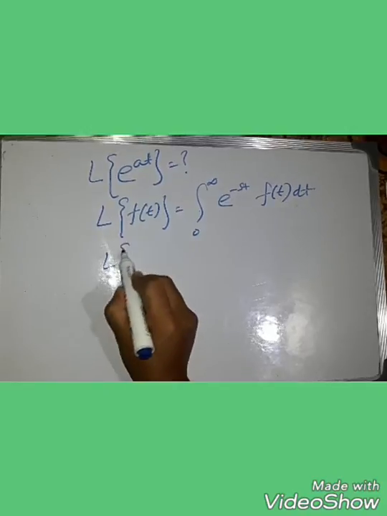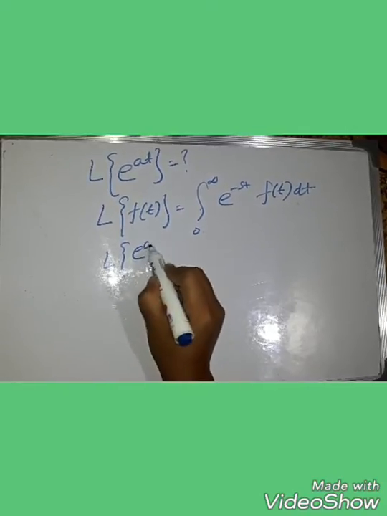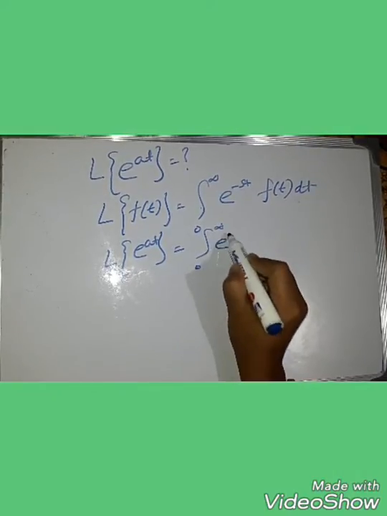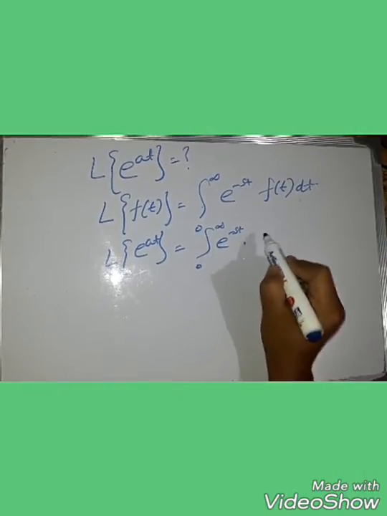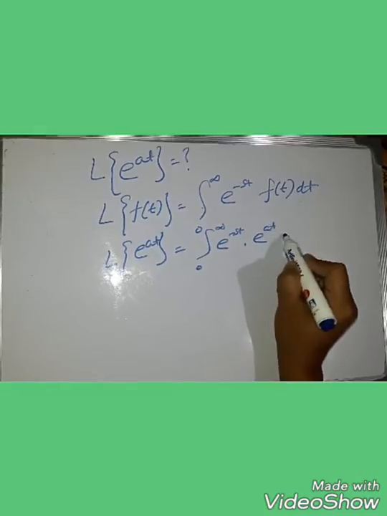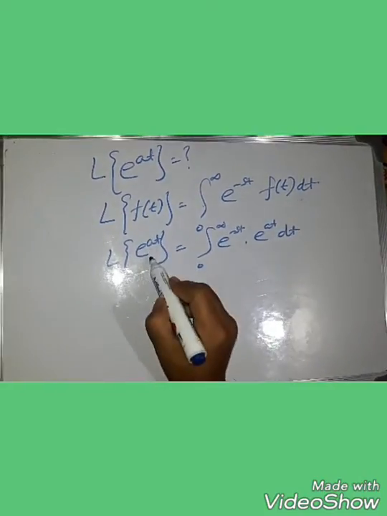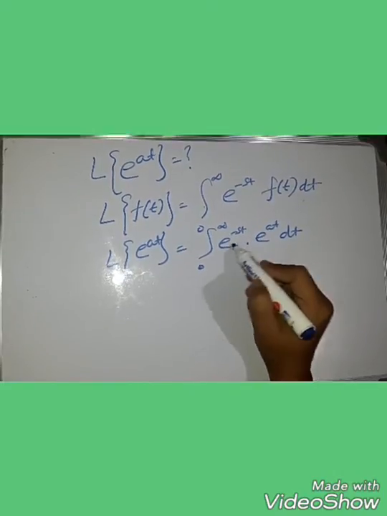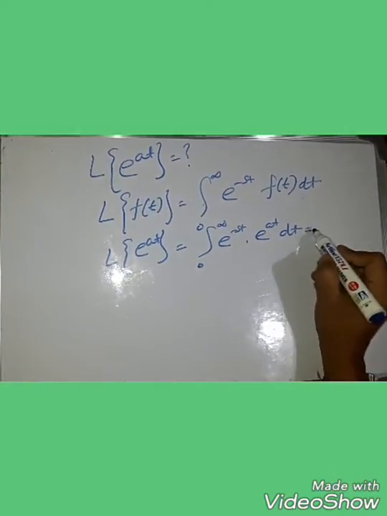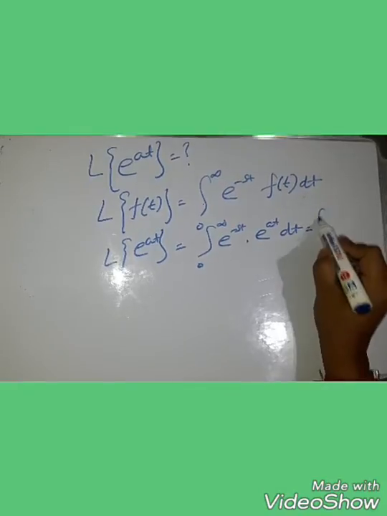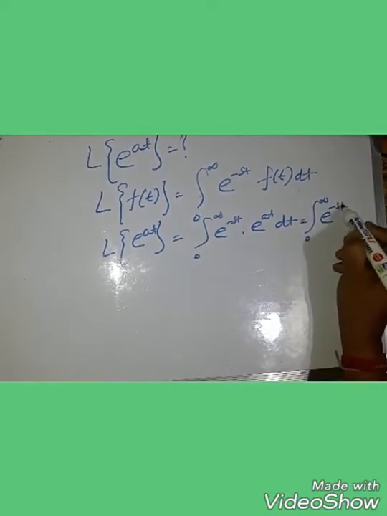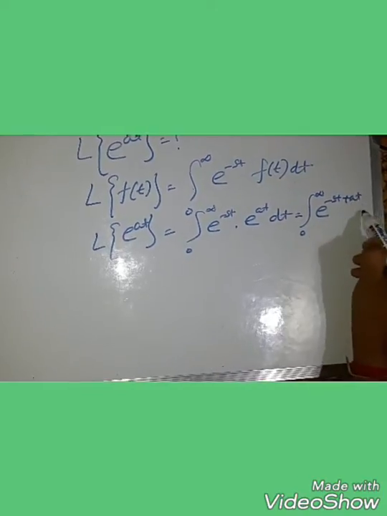Now we replace f of t by e to the power at. So here 0 to infinity e to the power minus st into e to the power at dt. Now multiplying, the powers will add, so e to the power minus st plus at dt.